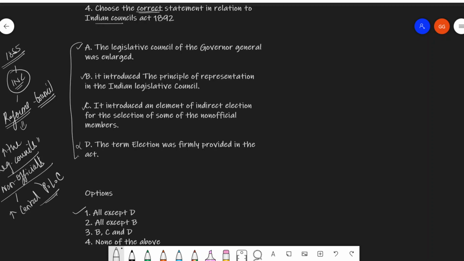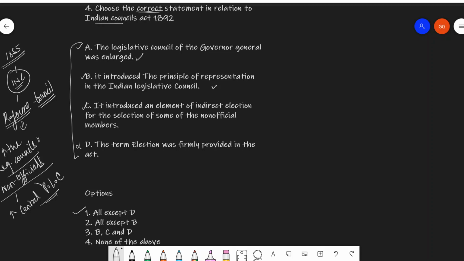Now, this is something which was accepted in the Indian Councils Act 1892. So the first statement, that the Legislative Council of the Governor General was enlarged, is absolutely correct. The Act provided that the Legislative Council of the Governor General should be enlarged. The university, district boards, municipalities, zamindars, trade bodies, and chambers of commerce were empowered to recommend the members of the provincial council. So this point is also correct, that it introduced the principle of representation in the Indian Legislative Council.